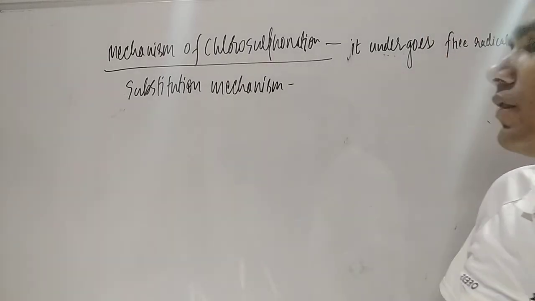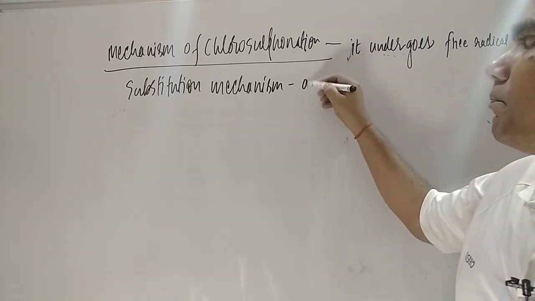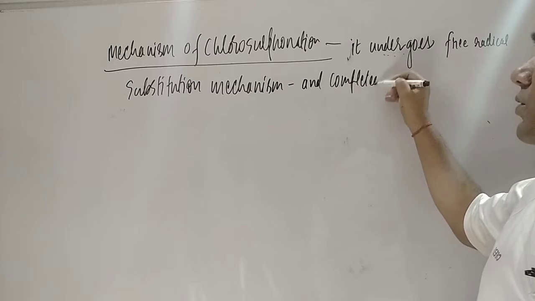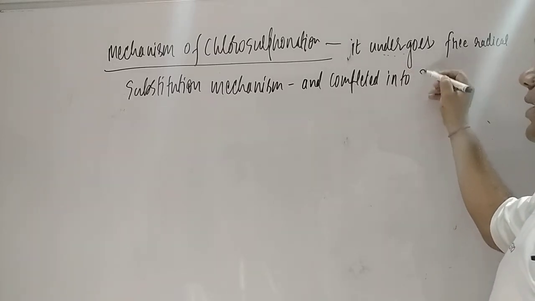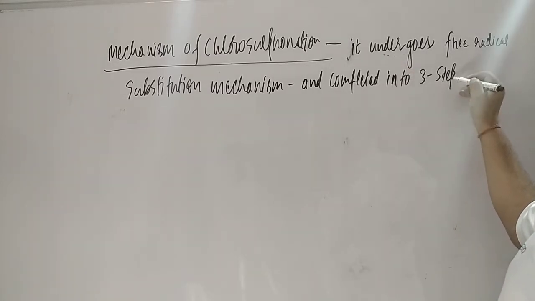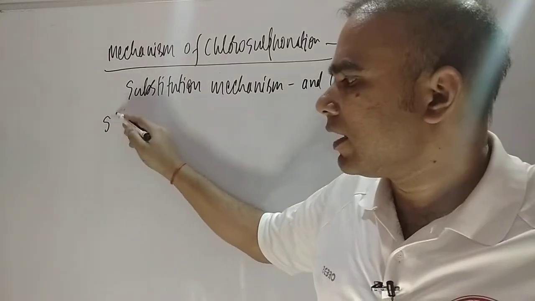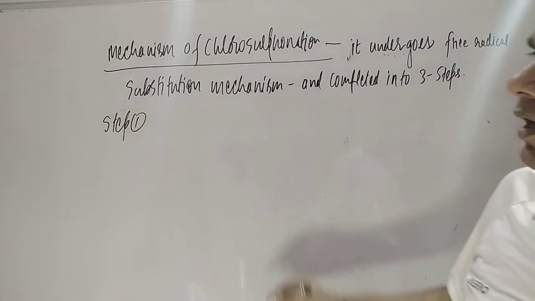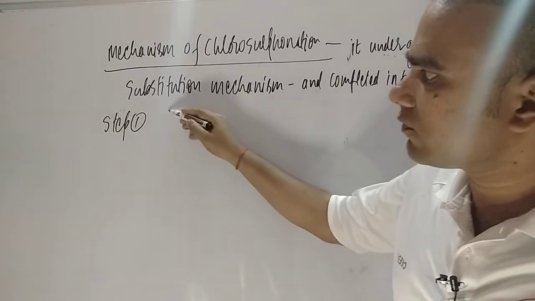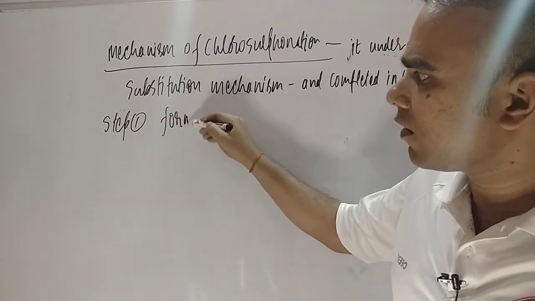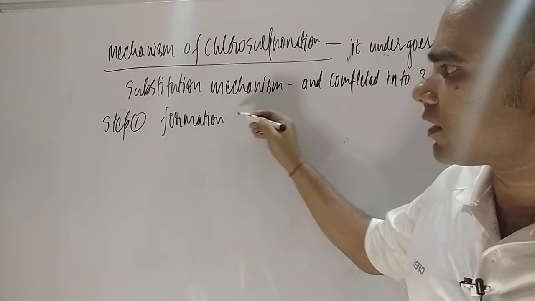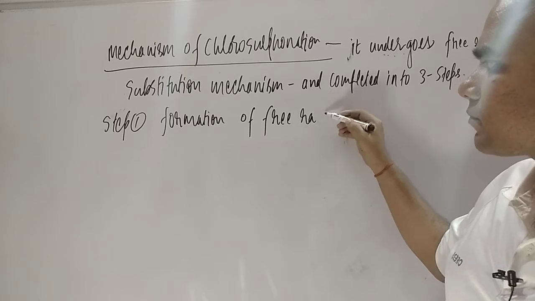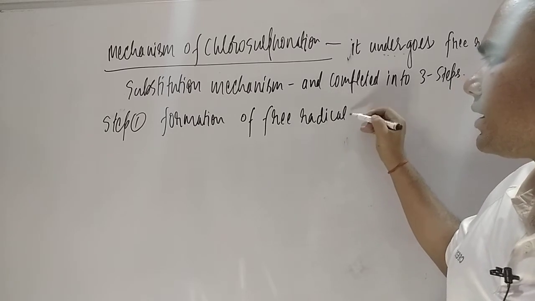So free radical substitution is completed in 3 steps. How many steps? 3 steps. So what are the 3 steps, dear students? You have to keep in mind step number 1. Let us have a look at step number 1. Step number 1 is formation of free radical. How is the free radical getting formed?